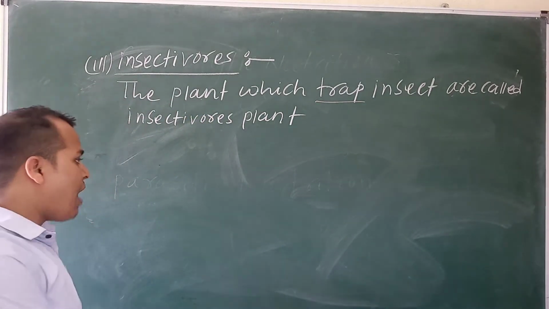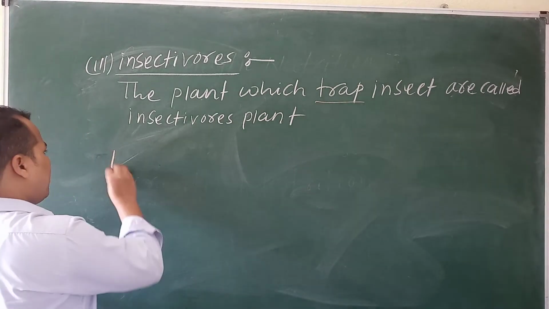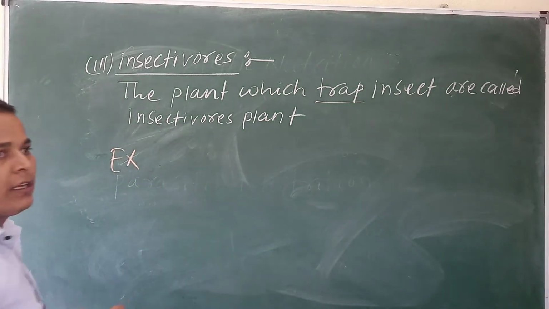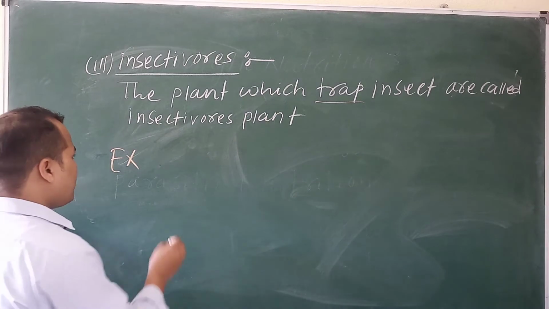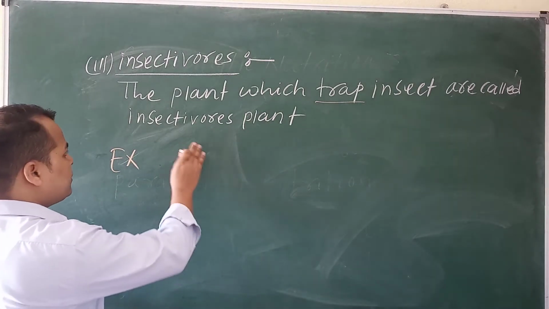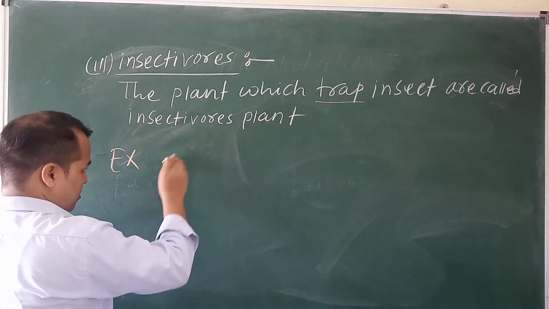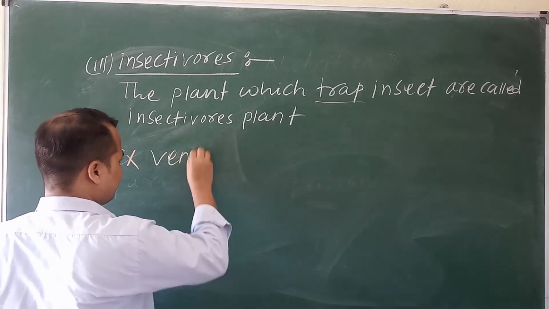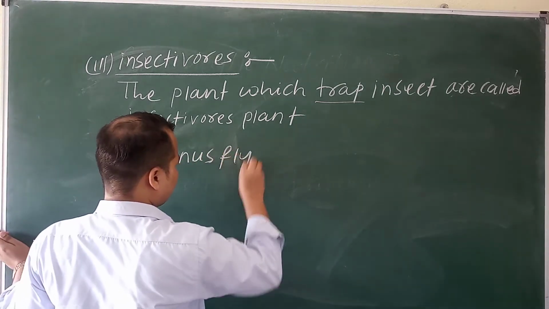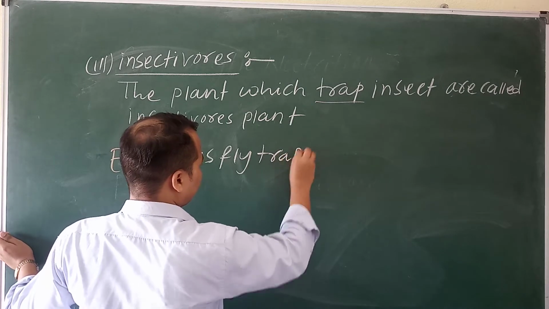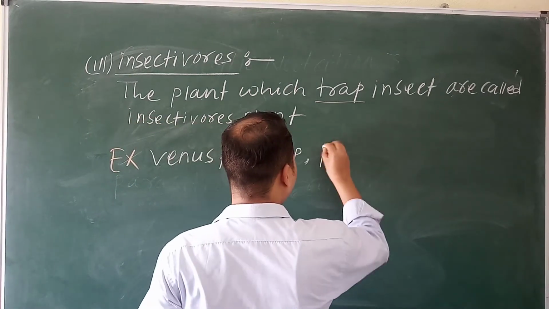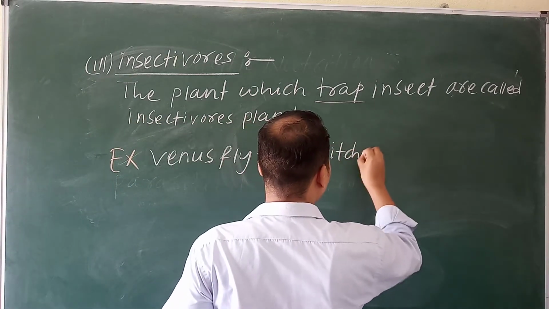How the insectivorous plant takes food inside it, we will discuss. For example, the insectivorous plant Venus flytrap. Then the second one is the pitcher plant.